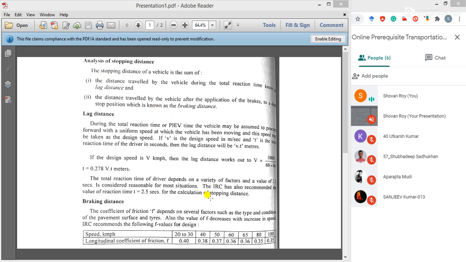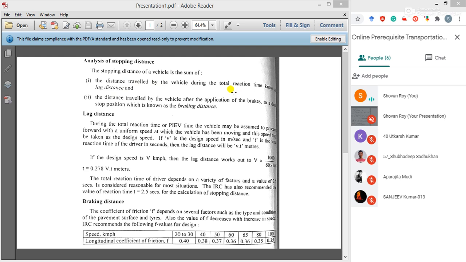The stopping distance of a vehicle is the sum of, number one, the distance traveled by the vehicle during the total reaction time, known as lag distance. The distance traveled by the vehicle during the total reaction time.